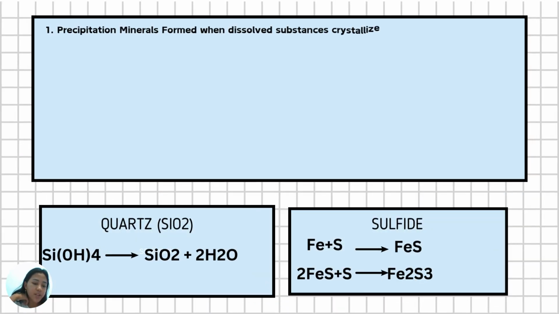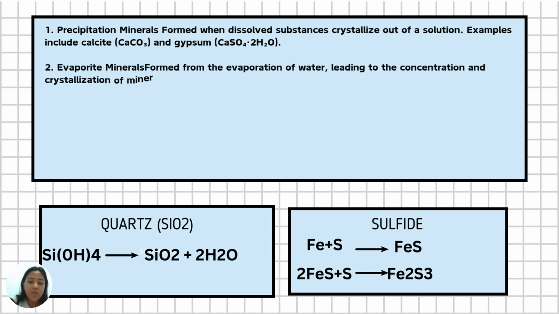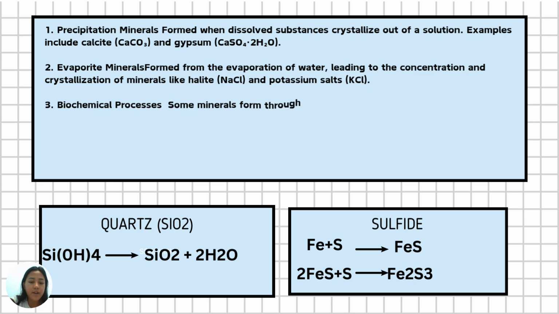I will discuss the minerals quartz and sulfides. The formation of quartz and sulfide minerals involves specific chemical reactions. Here is an explanation of the reactions of these minerals. And first, formation of quartz.